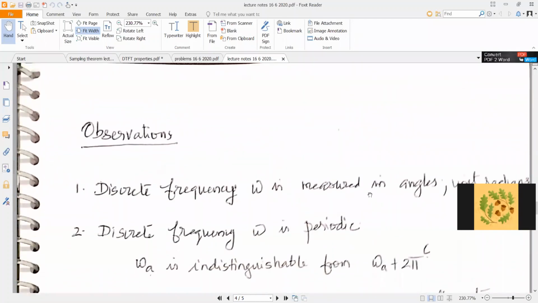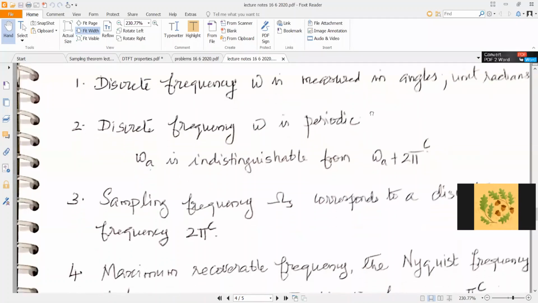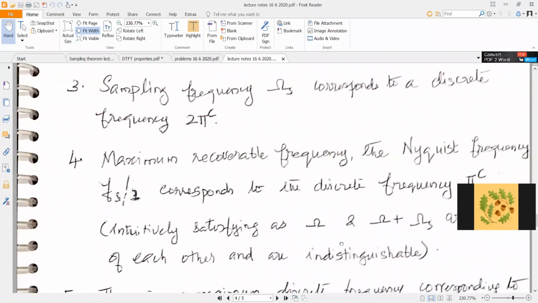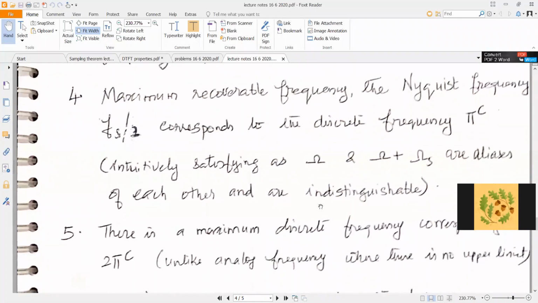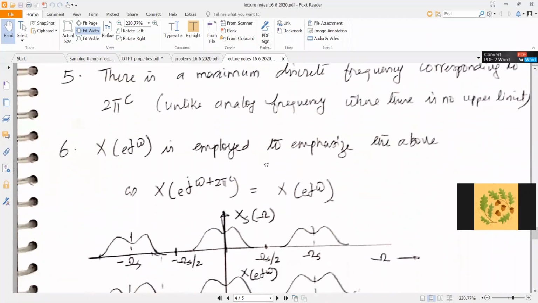That maximum frequency in fact corresponds to the maximum frequency of the band limited baseband signal that can be recovered. Okay, so there is a maximum discrete frequency, unlike analog frequency, where there is no upper limit.